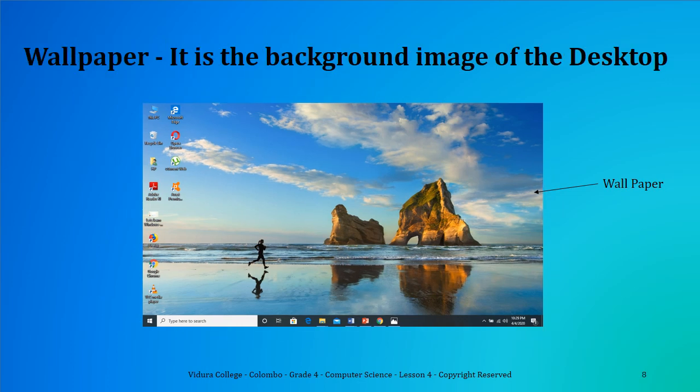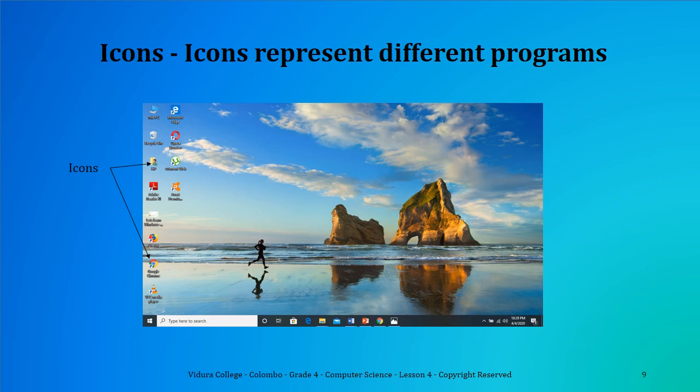This is the wallpaper of your desktop. Wallpaper is the background image of the desktop. You can change this as you wish. Icons. Icons are the small pictures available in desktop that represent different programs. By double-clicking on an icon, you can open the particular program or the folder of your choice.